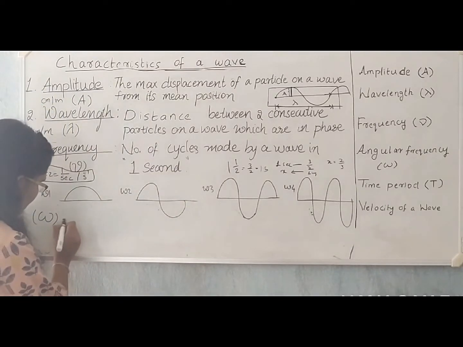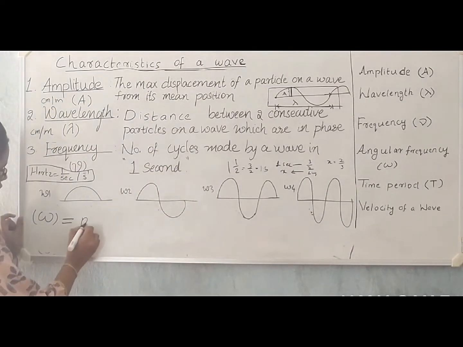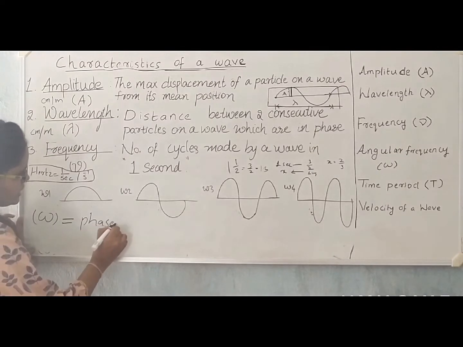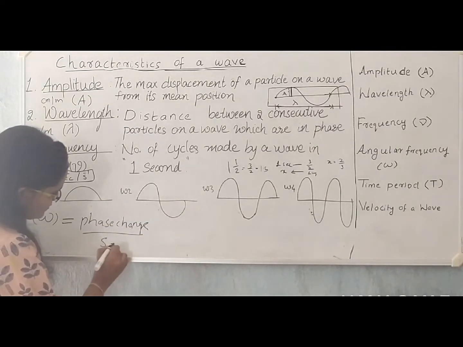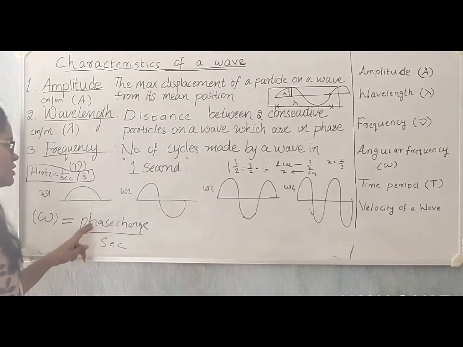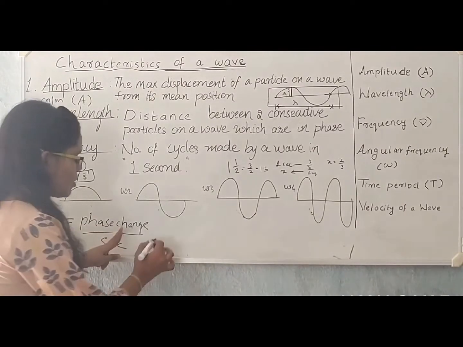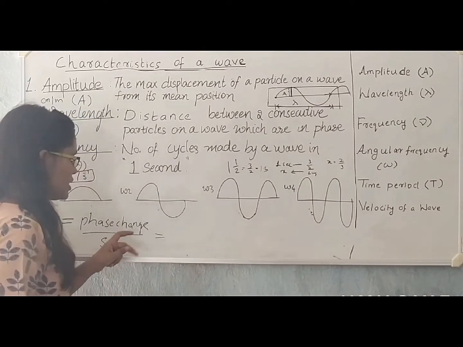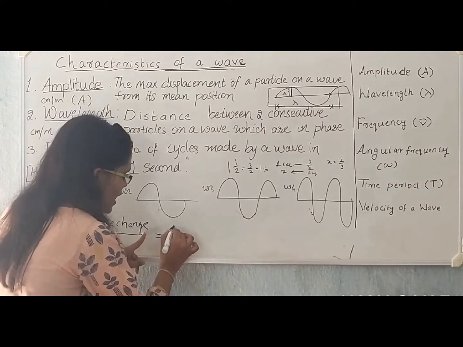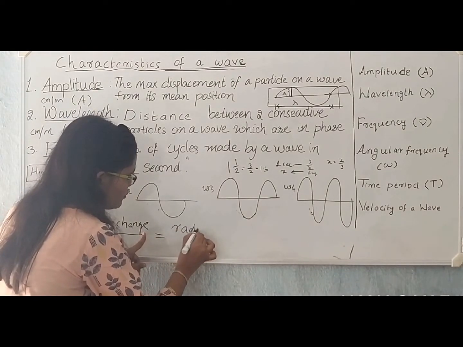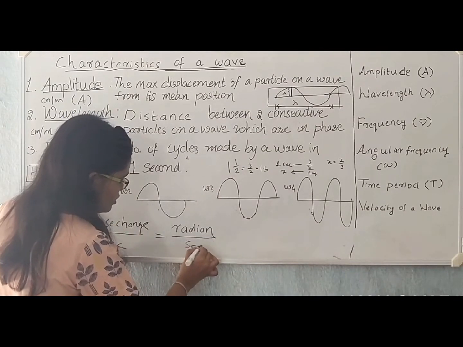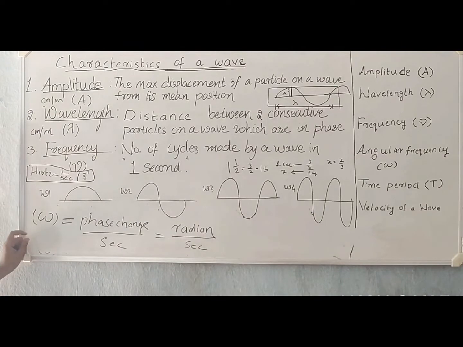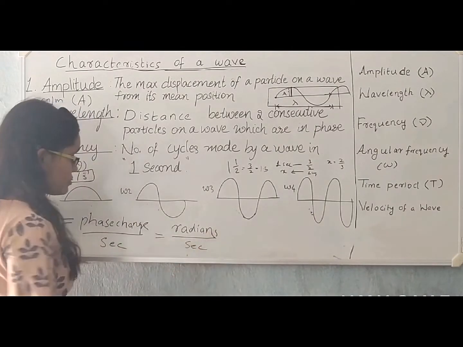Angular frequency is equal to phase change per second. We have already learned that phase of a wave, or phase of a particle on a wave, is measured in terms of angle. So it has got the unit of radians. So this second will remain here. So angular frequency has a unit of radians per second.